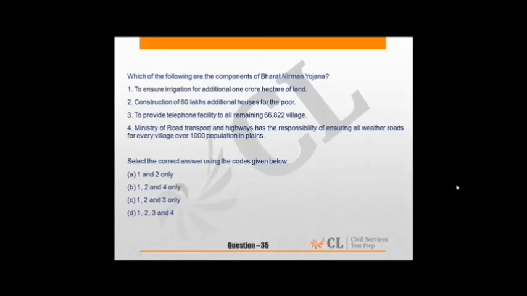of Road Transport and Highways, it is the Ministry of Rural Development which has the responsibility of ensuring all weather roads for every village over 1000 population in plains. So 4th is incorrect. Answer is C. 1, 2 and 3 only.